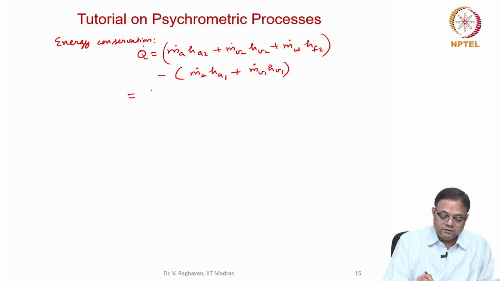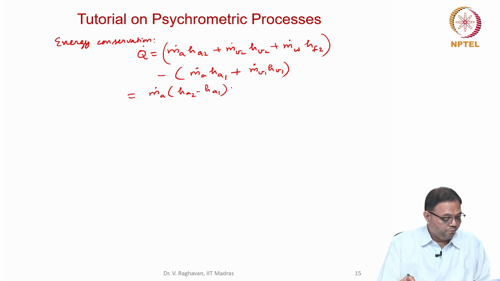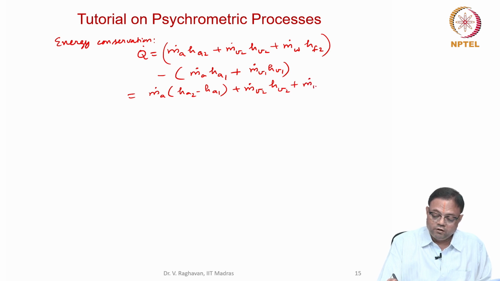Now, rearrange this: m dot A into HA2 minus HA1 plus m dot V2 into HV2 plus m dot W into HF2 minus m dot V1 into HV1.